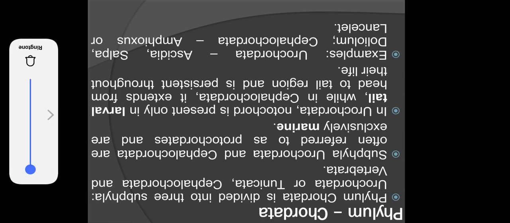In the last lecture, we were discussing the phylum Chordata. All chordates possess the following features: have a notochord, have a dorsal nerve cord, are triploblastic, and are coelomate.